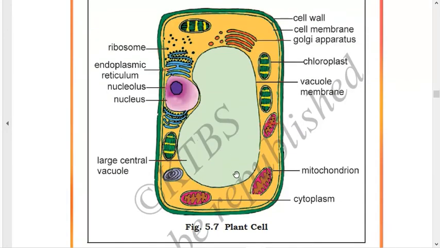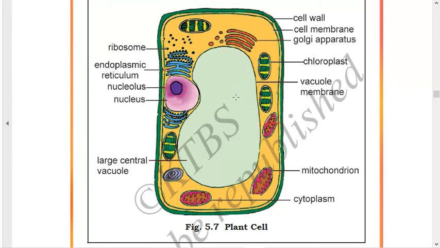The next diagram is of the plant cell. Now let's have a quick look at the diagram of the plant cell. In the plant cell, the first covering of the plant cell is called the cell wall. The cell wall was absent in the animal cell, but in the plant cell the cell wall is present. The second layer is called the cell membrane. That was present in the animal cell also, and the cell wall is present in the plant cell also.